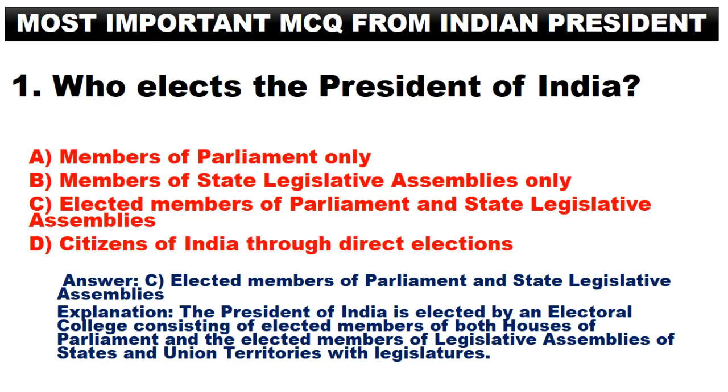The President of India is elected by an electoral college consisting of elected members of both houses of Parliament and the elected members of legislative assemblies of states and union territories with legislatures.